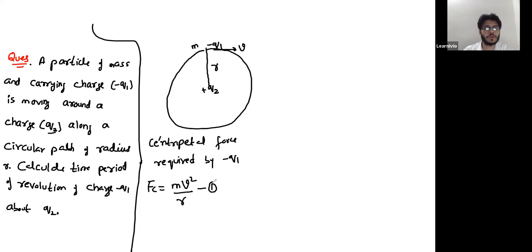Now, which force can provide centripetal force? The electric force between them, right? The electric force between q2 and minus q1 will provide the centripetal force. So what should be the magnitude of electric force here?